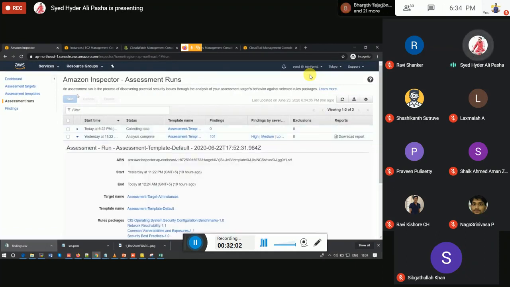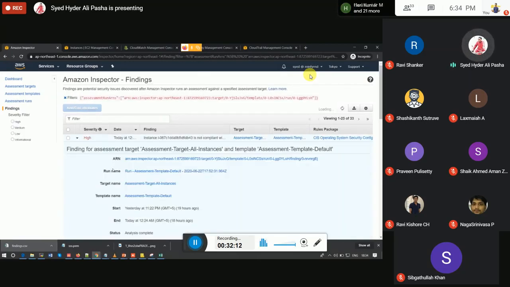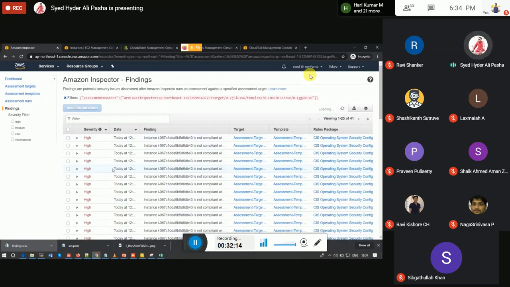So here you can see I have run the assessment at 6:22. It will take up to 1 hour to get the results. Here you can get all the findings. Based on these findings, we have to act. And before that, whenever we are provisioning and deploying a server, we should harden the server based on CIS or any kind of compliance rules, and then we should hand over the system.